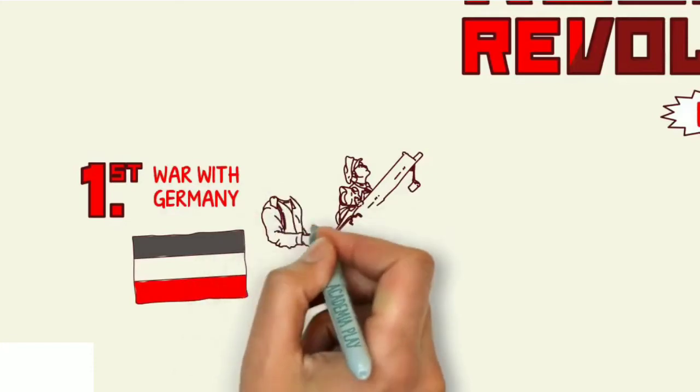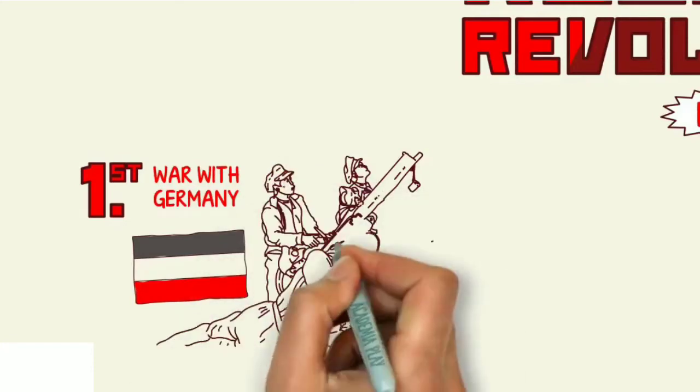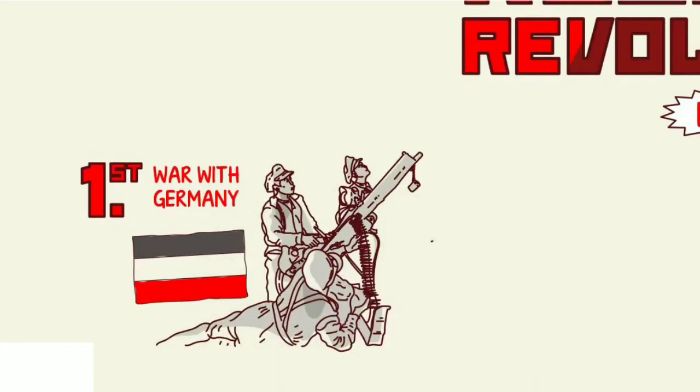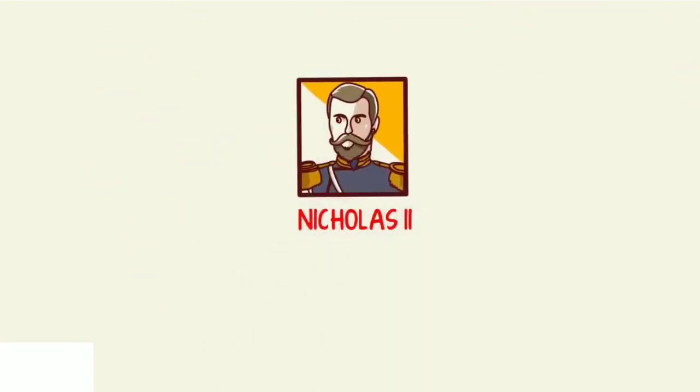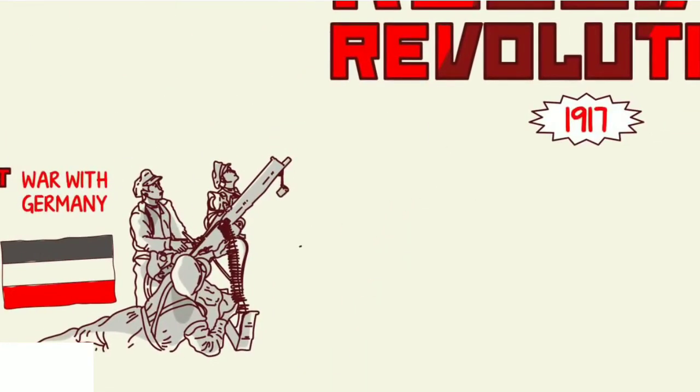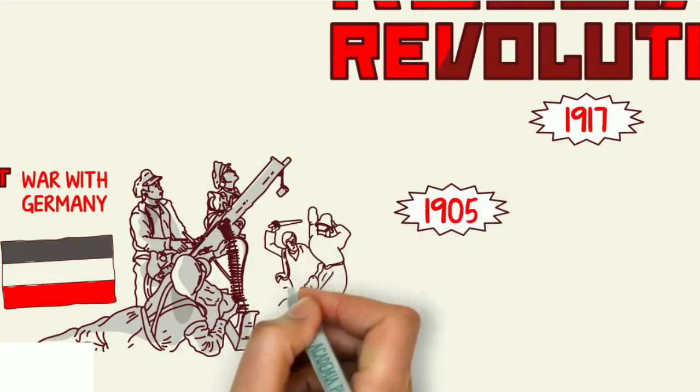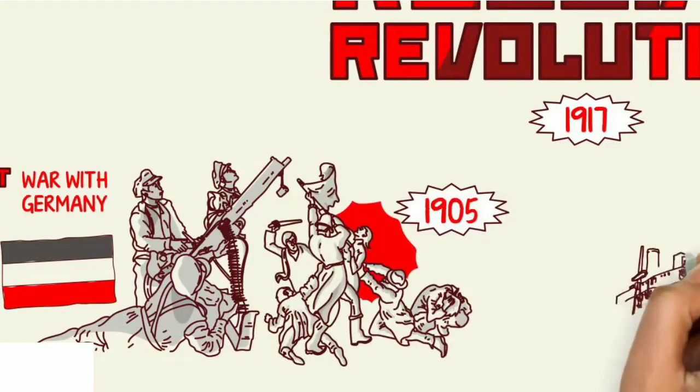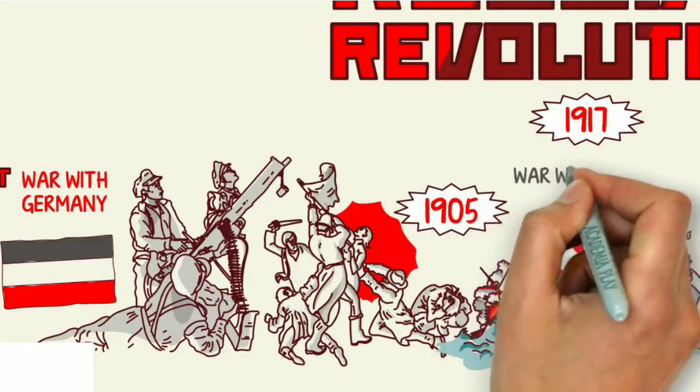The constant defeat suffered by the Russian armies in the war and the many casualties led to discredit the Romanov, the last Tsarist dynasty, with Nicholas II as its head of state. Years before, in 1905, a first revolution took place after the Russian defeat against Japan in the Russo-Japanese War.